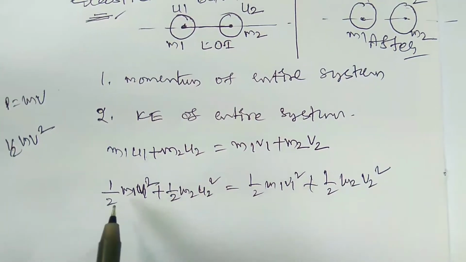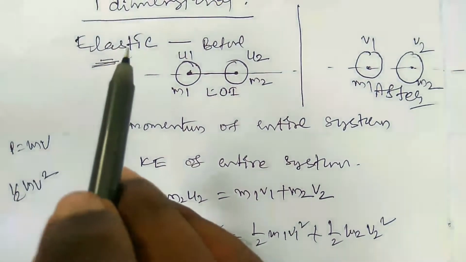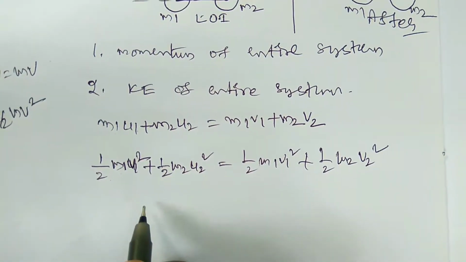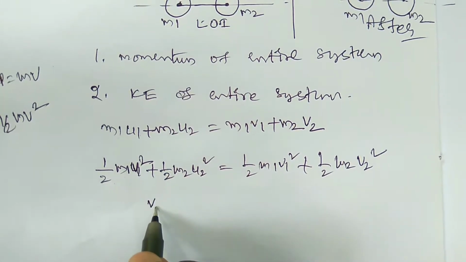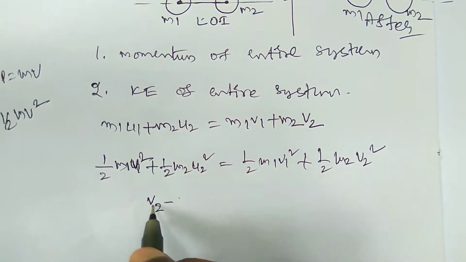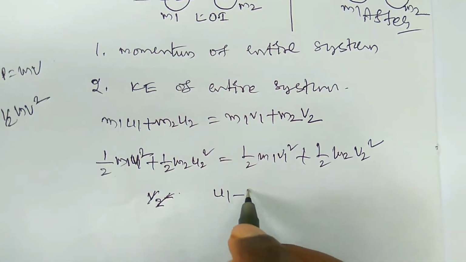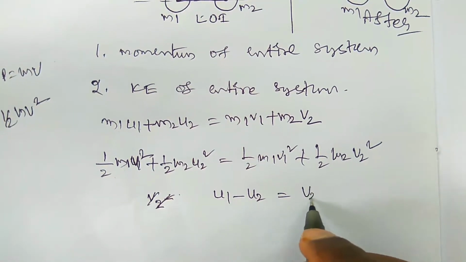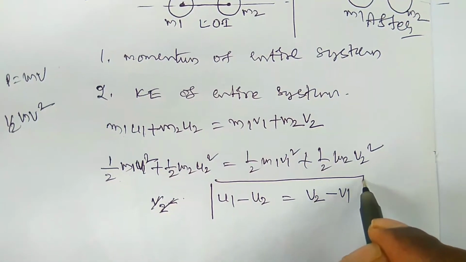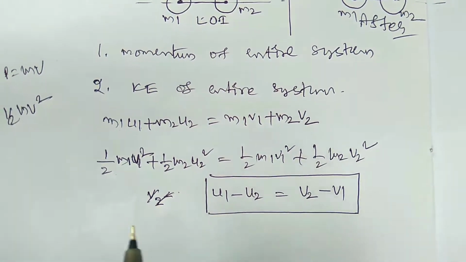This is the conservation law of kinetic energy in case of one dimensional elastic collision, right? From these two we can write that u1 minus u2 is equal to v2 minus v1. This is a very important equation for the one dimensional elastic collision.